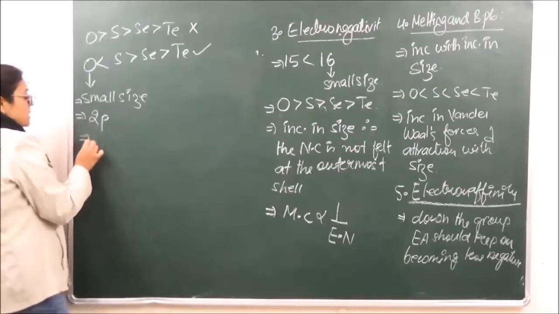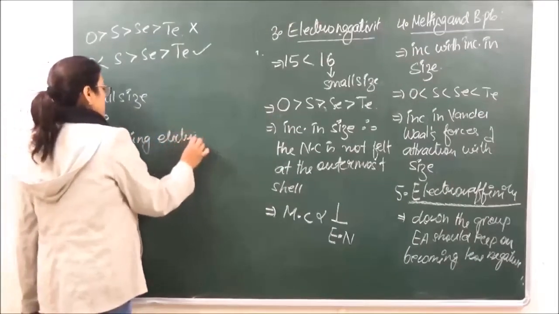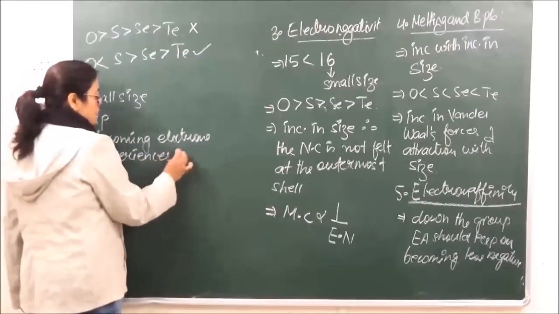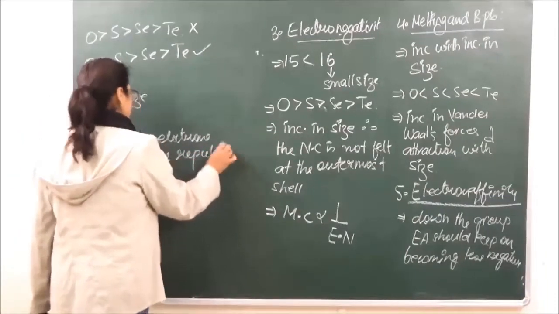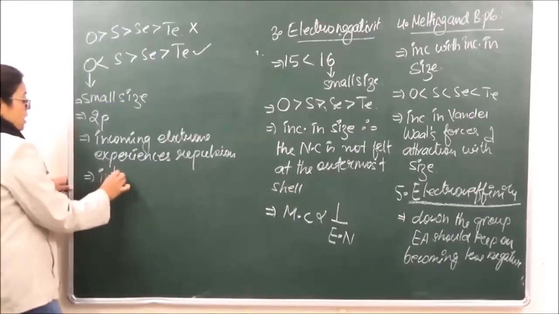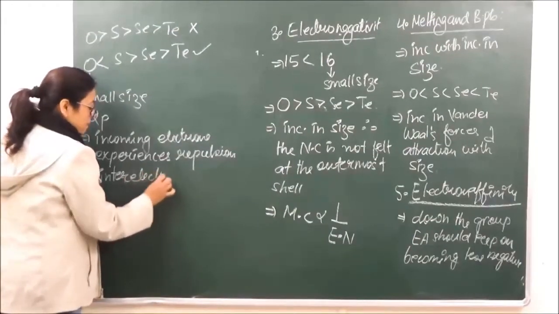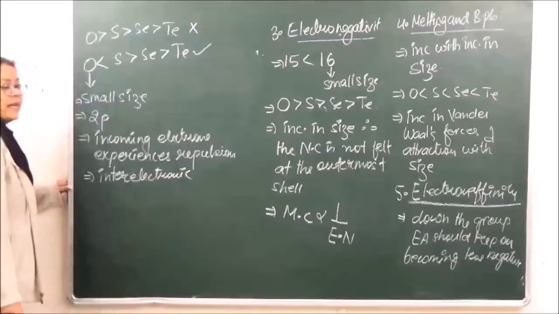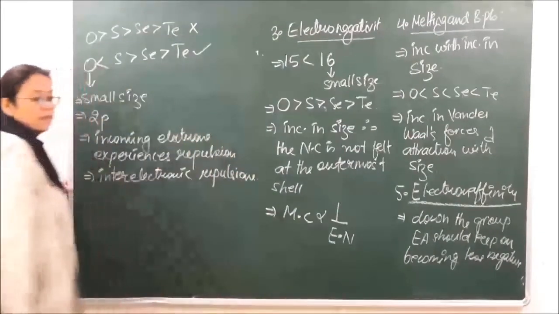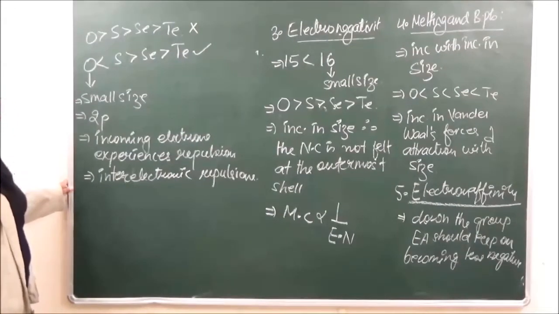Because of the small size, the incoming electron experiences repulsion, or we can say that in case of oxygen, because of small size, there are inter-electronic repulsions. ठीक है? और because of the inter-electronic repulsions, the incoming electron cannot be easily added to the oxygen.